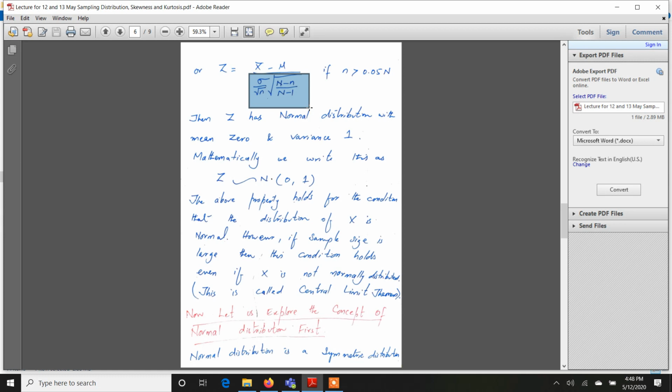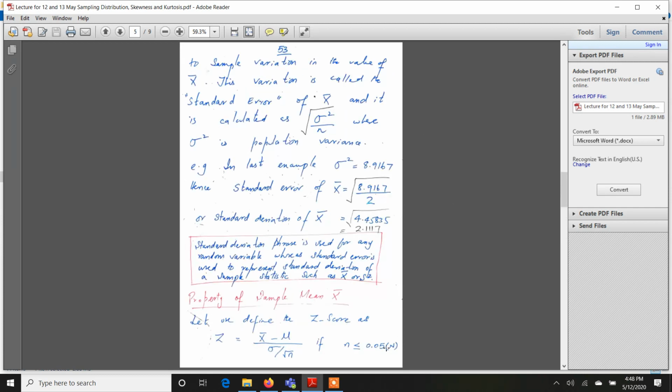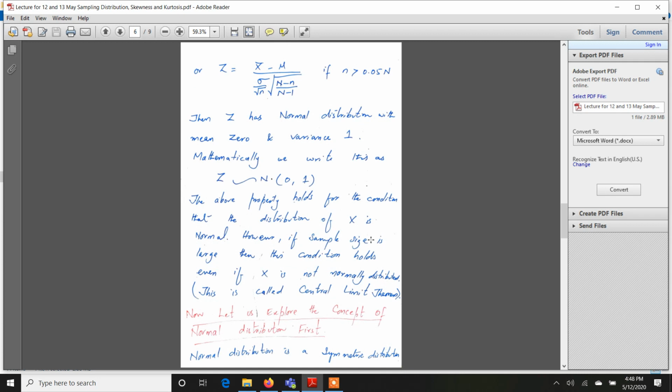So if you are given the population size and the sample size, and you have to calculate the z-score, you will check if your sample size is less than 5% of the population size, then you will use this formula. But if your sample size is greater than 5% of the population size, then you will use this other formula of